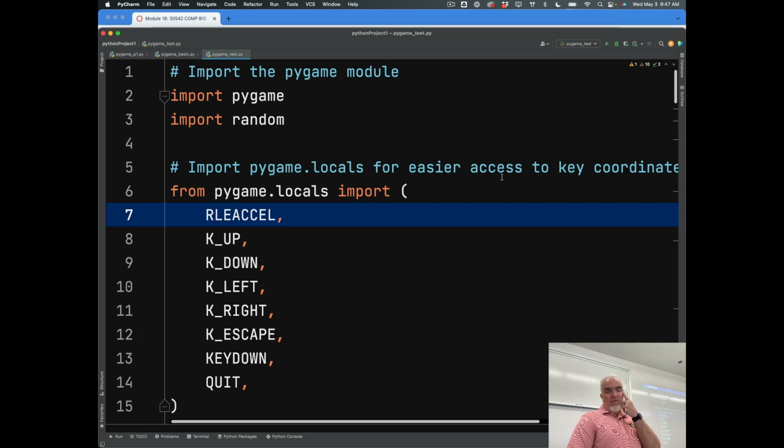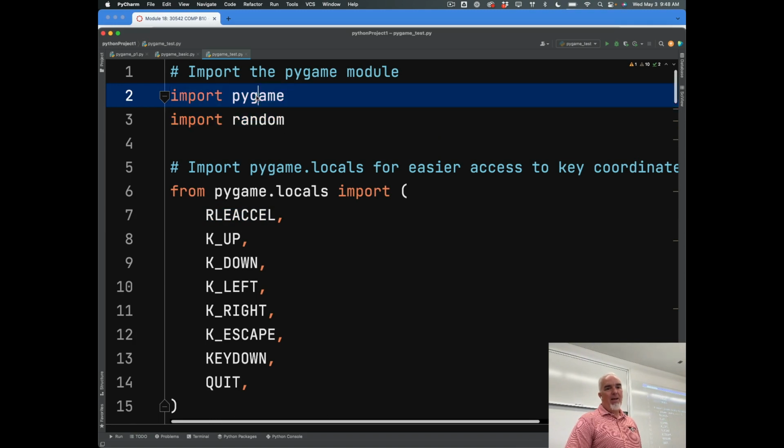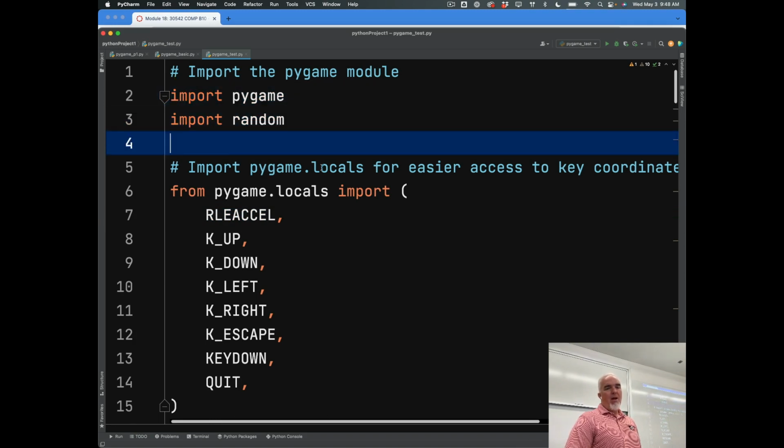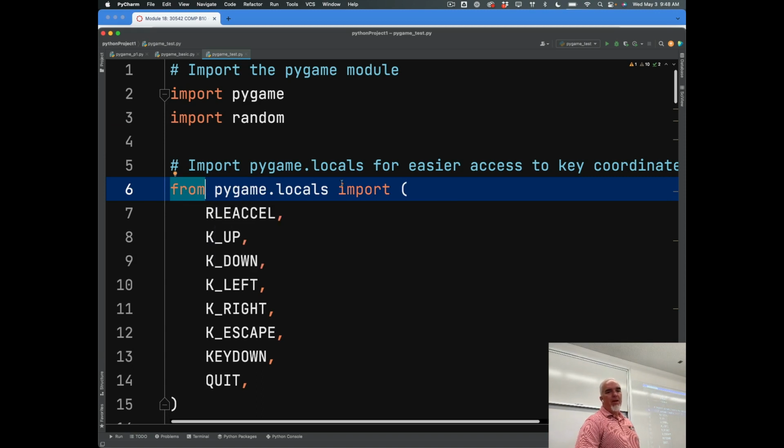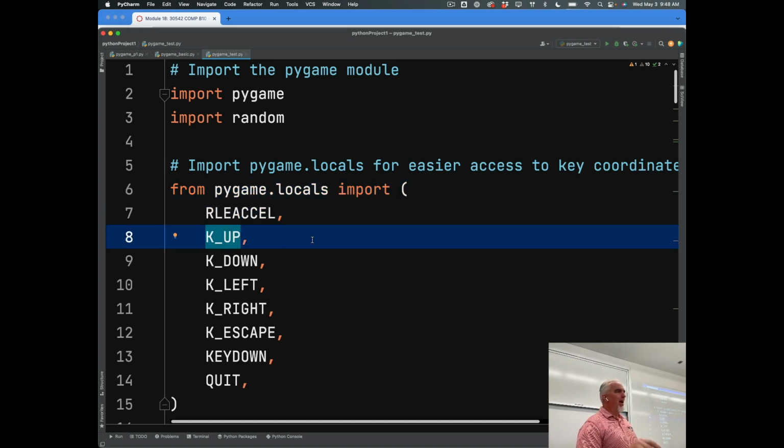And so with the code, we're going to start by importing the Pygame library and random, and then we get into some specifics. If you remember when we used the from construct to import things, when we do that, we can actually refer to them by name. We don't have to say pygame.locals.kup. We can just say kup, because it imports that constant directly.